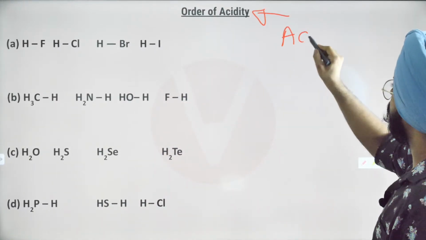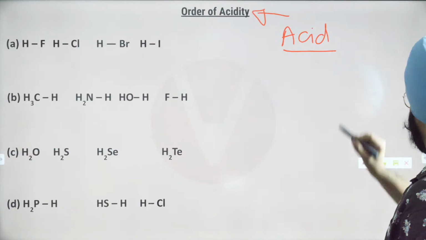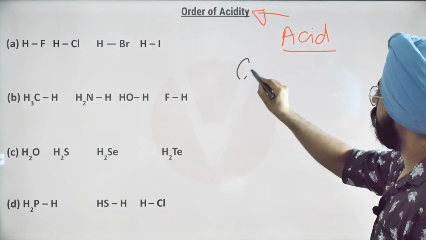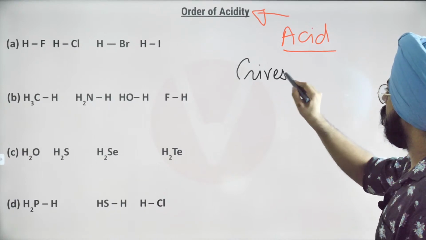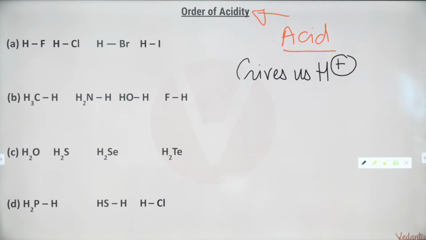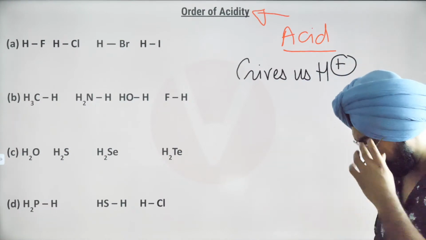What is an acid? An acid is something that gives us an H positive. Acid gives us H positive, isn't it? That's what the definition of an acid is, right?